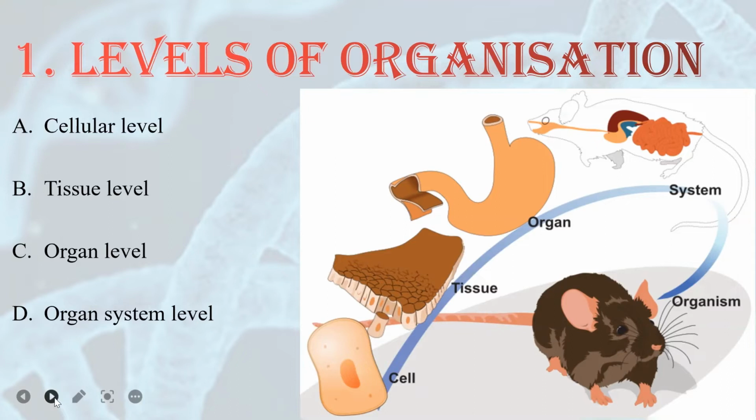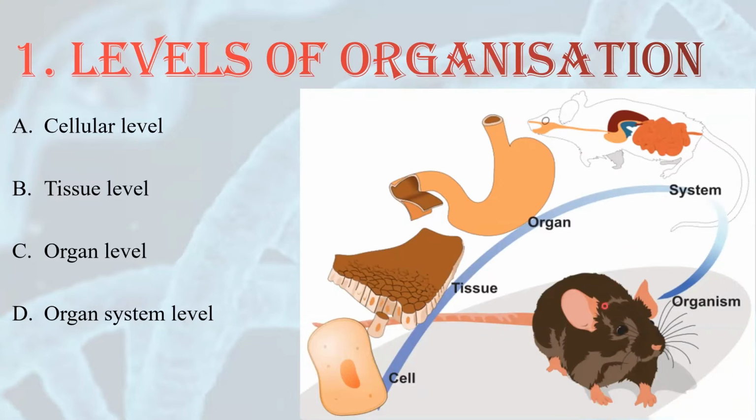The first basis is levels of organization. Now as you can see here, there are 4 different levels of organization. What are the names of these levels? First is cellular level, second is tissue level, third is organ level, and fourth one is organ system level. Now, how to remember these levels? Just remember this diagram. You have already studied in 9th standard about this.